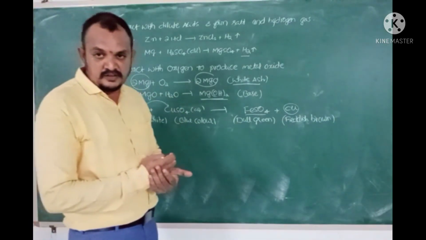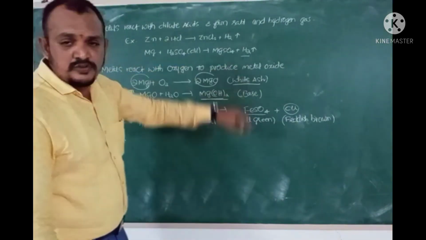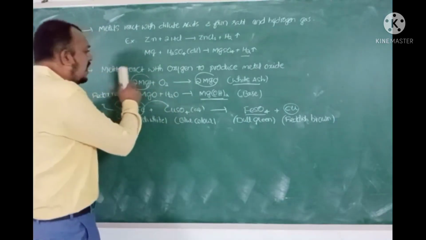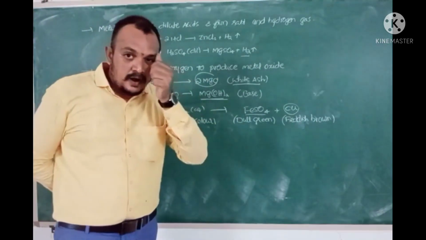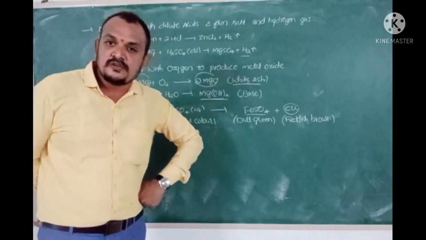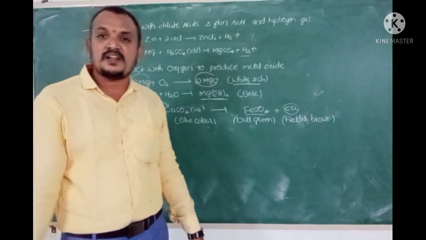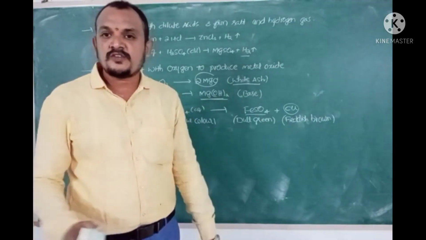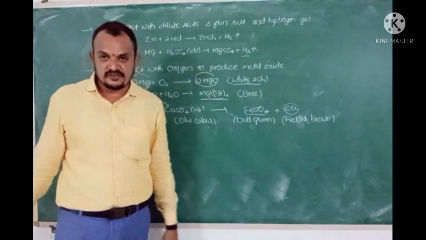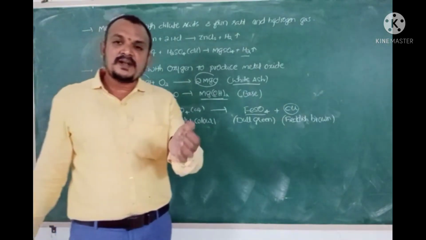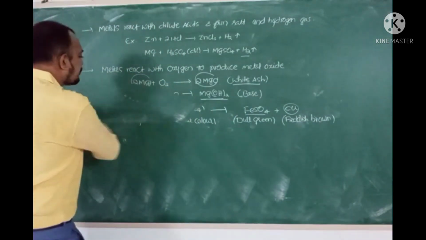Coming to non-metals. Just like metals react with oxygen to produce metal oxides, non-metals react with oxygen to produce non-metallic oxides. These non-metallic oxides, when they are dissolved in water, dissolve by chemically reacting with water, leading to the formation of an acid. That's why I say that non-metallic oxides are acidic in nature. For example,